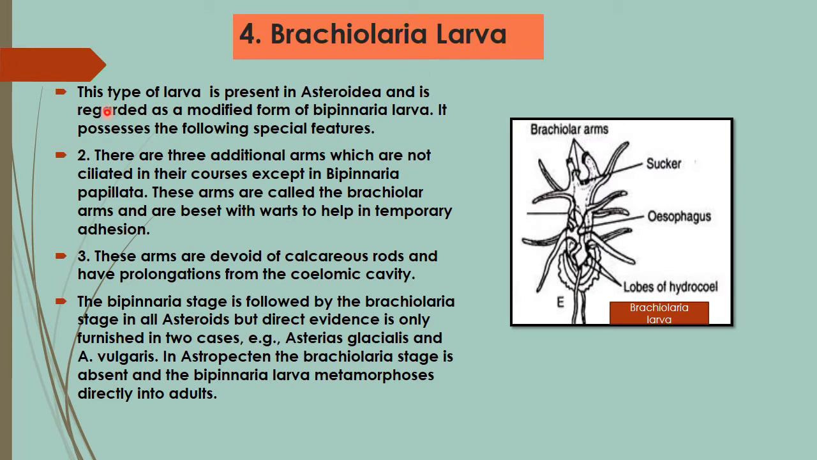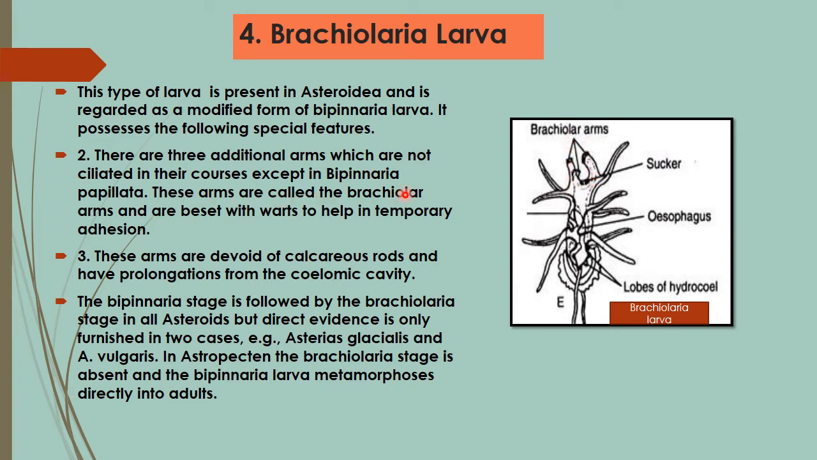Brachiolaria larva. This type of larva is seen in the class Asteroidea, and it is a modified form of the bipinnaria larva. It possesses the following special features. There are 3 additional arms which are not ciliated in their course, except in Bipinnaria papillata. These arms are called brachiolar arms. Brachiolar arms are present, hence the name Brachiolaria larva.